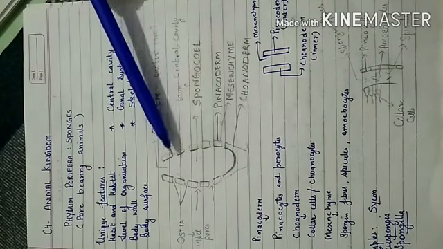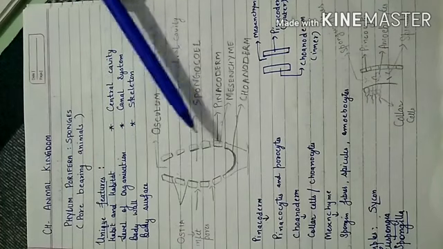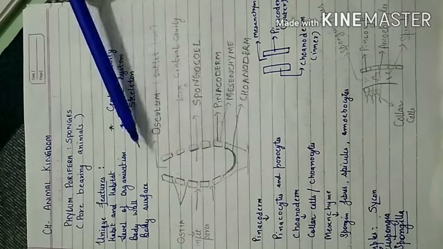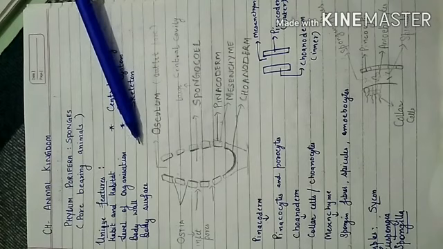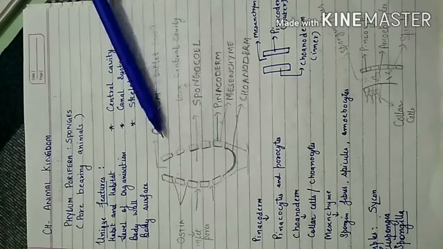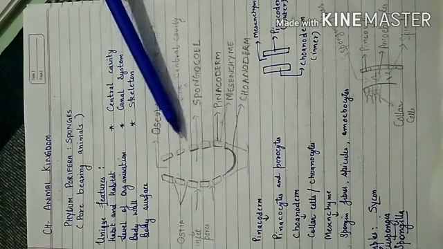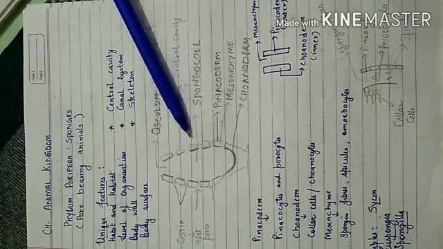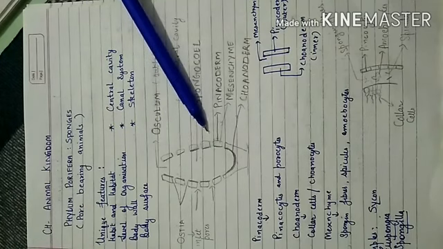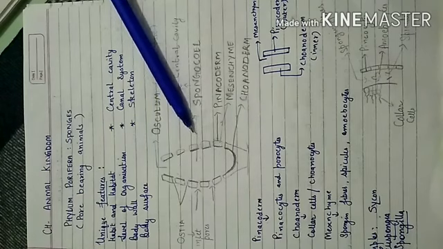So we have observed that all these roles will be performed by the cells. That is why they have a cellular level of organization, meaning no specific digestive system, excretory system or any organ system is formed in these poriferans. All the functions, all the roles, are performed by the cells.